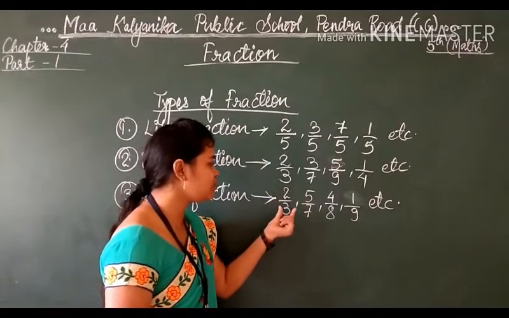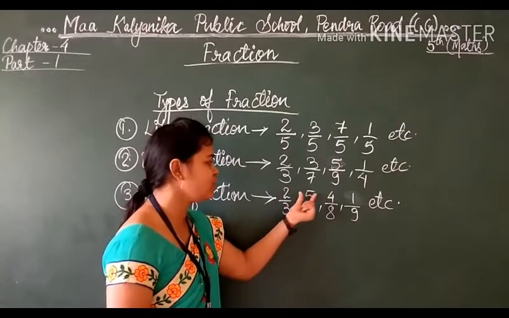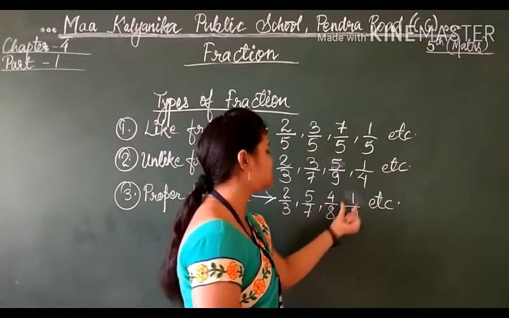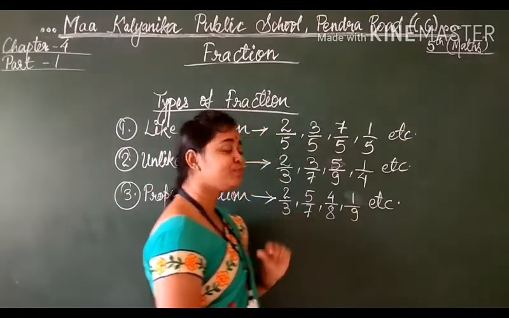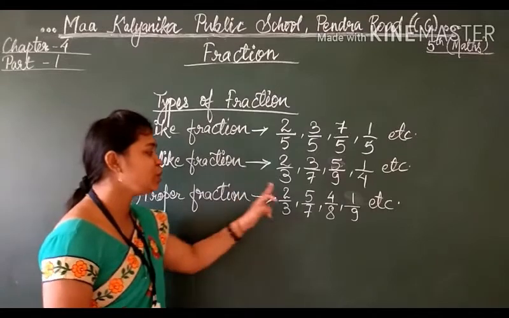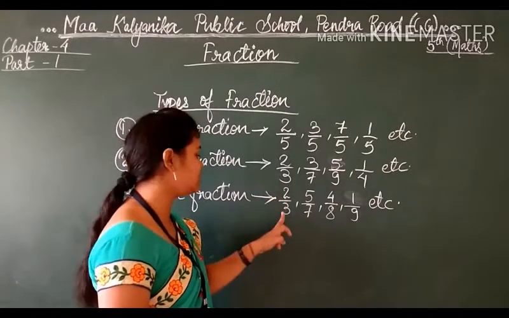2 is the numerator and 3 is the denominator. 2 is smaller than 3, 5 is smaller than 7, 4 is smaller than 8, 1 is smaller than 9. So in proper fraction, students, the numerator is always less than the denominator.